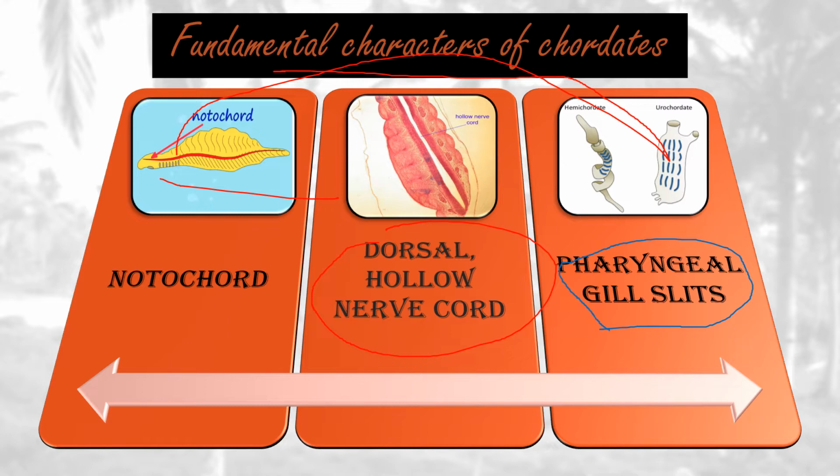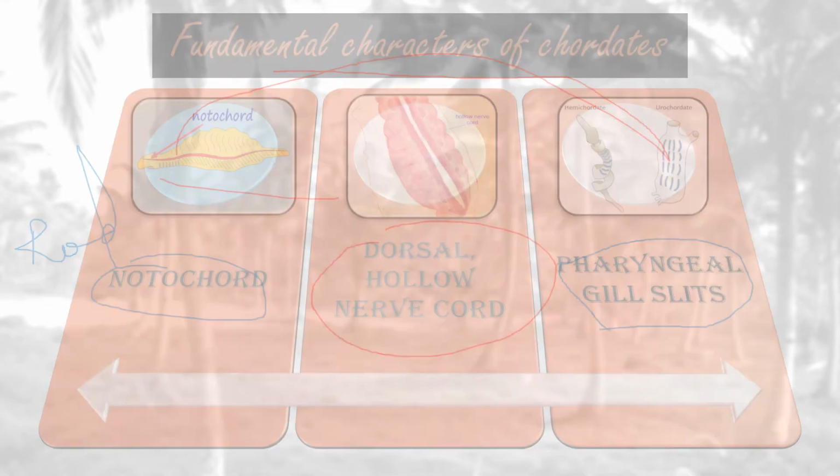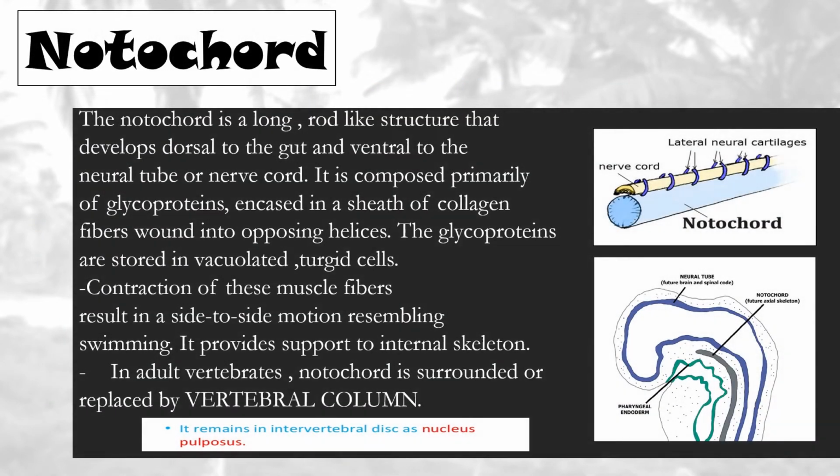So what is notochord? I have already discussed that it is a rod-like structure.